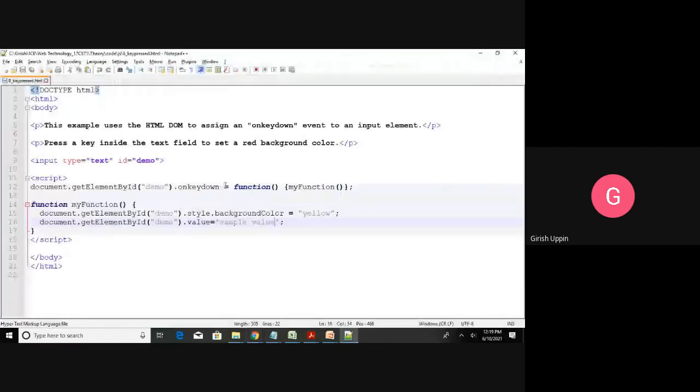Now I will reload. When I'm inside the text box, I will press the down arrow key. You can see what happened automatically: the background changed to yellow, and the value was set as whatever you set here, sample value. So using those events, whatever action you want to take, you can take. You can change the content, the structure, the style. All those things are possible.